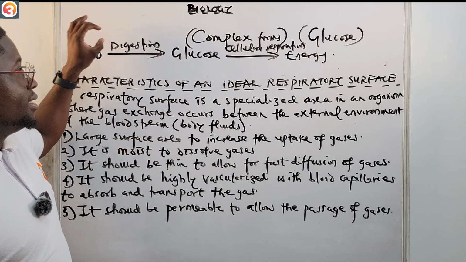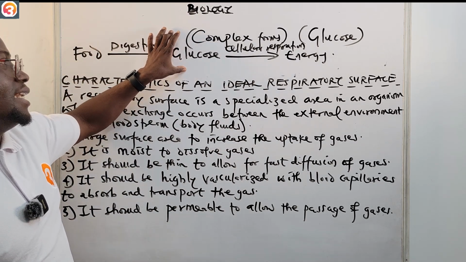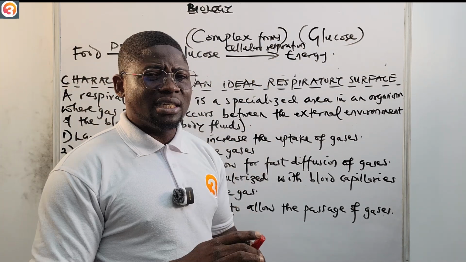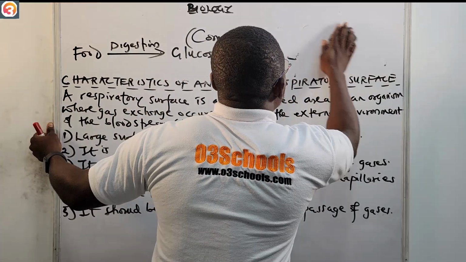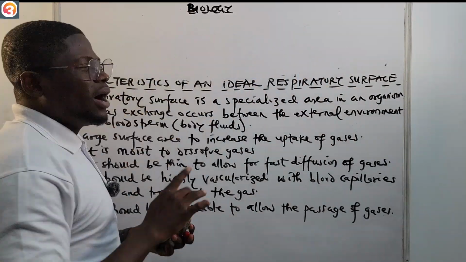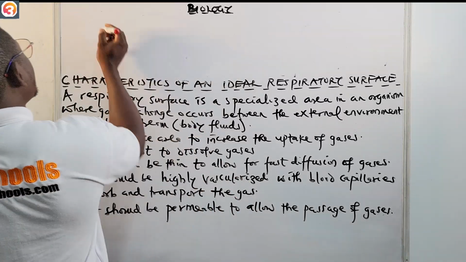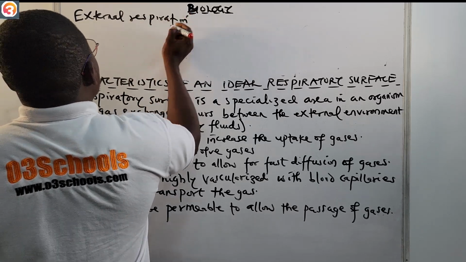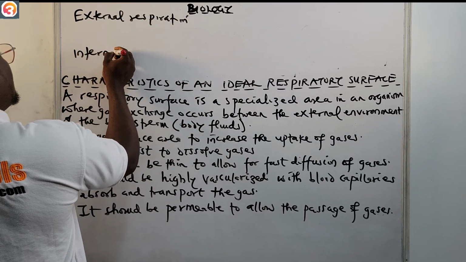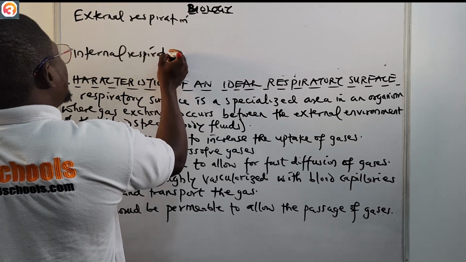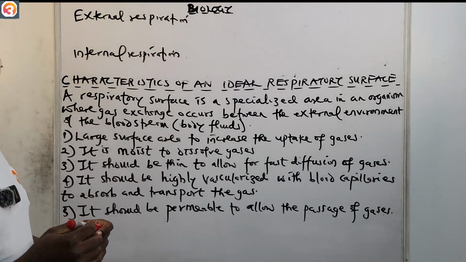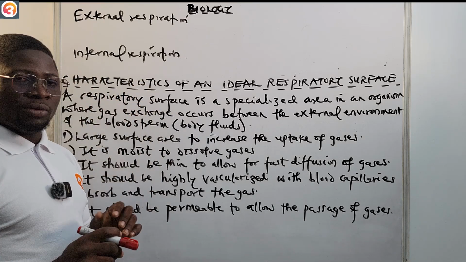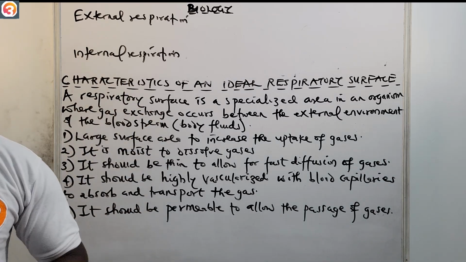So this is what happens. We're taking food rich in carbohydrate, digestion happens, breaks it down into glucose, and then through the process of cellular respiration, energy is released. And I said there are two critical processes involved in gaseous exchange. Number one, we have external respiration. Then number two, internal respiration. Please take note of these two: external respiration and internal respiration. These are two critical processes involved in gaseous exchange. Now, what is external respiration?